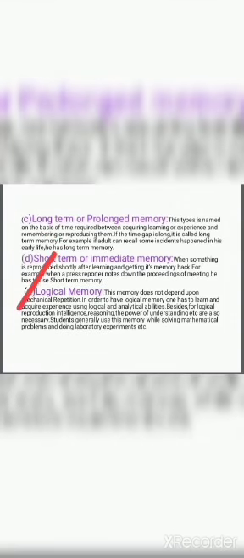Next point is logical memory. From the term itself we can understand, isn't it, that logical memory is something where reasoning, power of understanding and logical reproduction of intelligence is required. So in order to have this kind of memory, one has to learn and acquire experience while using logical and analytical abilities.